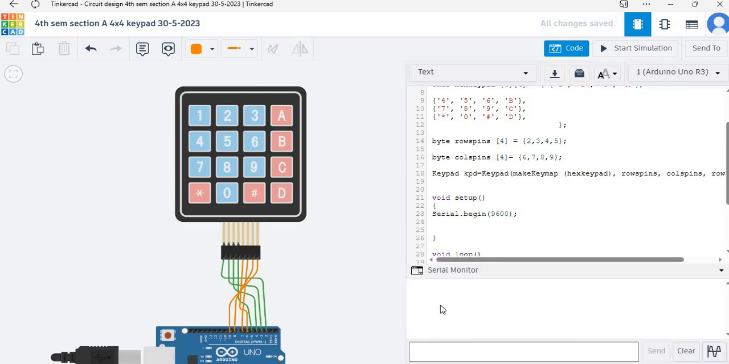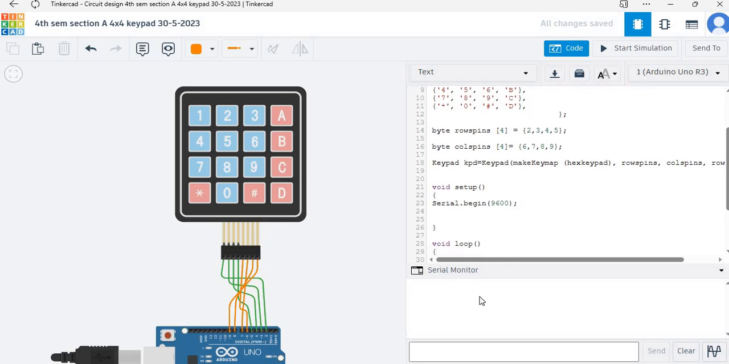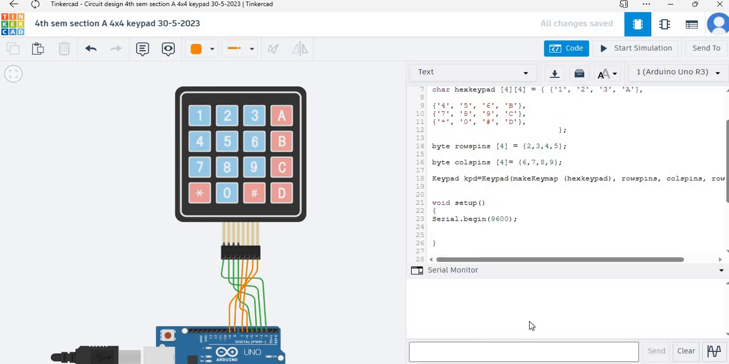So this is the serial monitor, and we want to receive the exact value of that button, not the equivalent code. For seeing those values we will use the serial monitor, and it will show us the exact value. If you want to connect your serial monitor with Arduino, you will need to define the speed of serial communication.